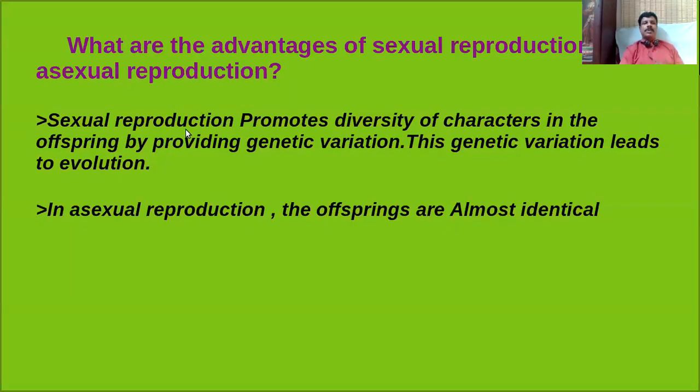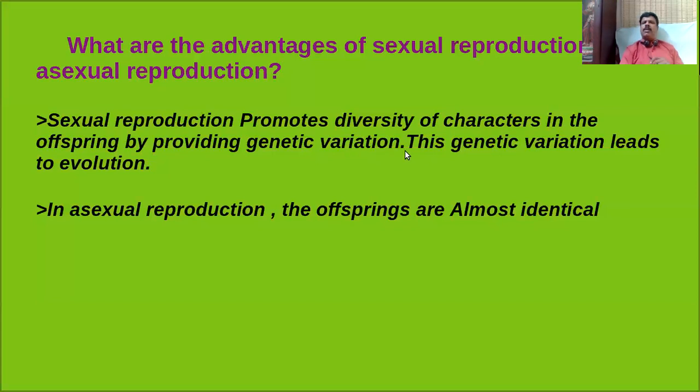But in case of sexual reproduction, we have seen there is a change in the characteristic features. Why? Because their offsprings actually have a different genetic constitution. So they are genetically different. Dear student, this genetic variation leads to evolution. Is it clear? This genetic variation is necessary for evolution. Evolution is also needed for the survival of a species. So sexual reproduction promotes the diversity of characters in the offspring by providing genetic variation.